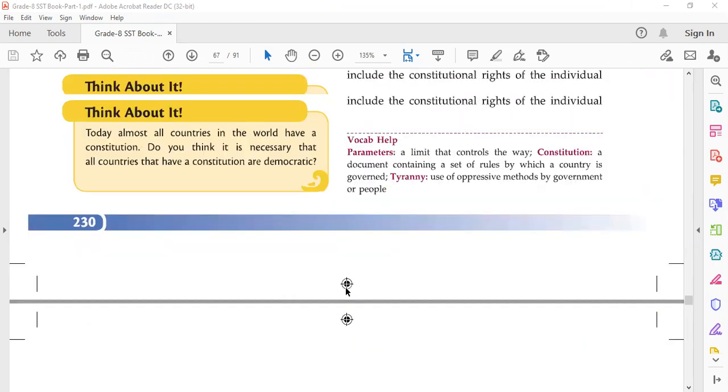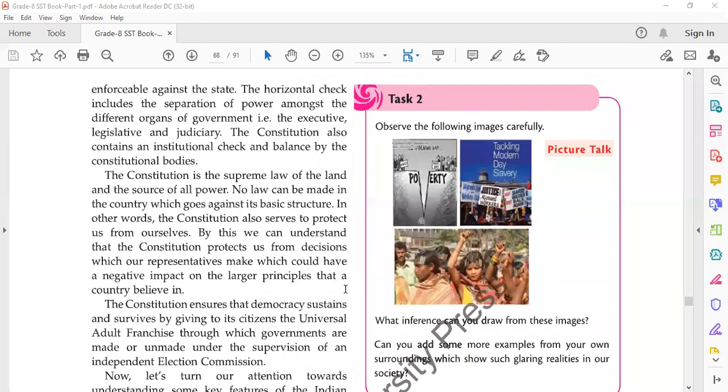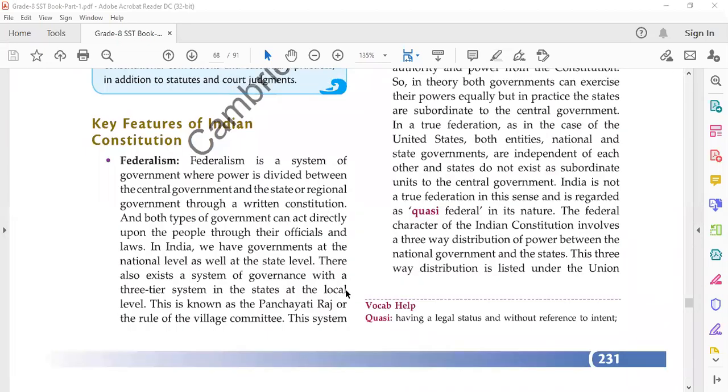So now in today's lecture we are going to study the main features, or the key features, of the Indian Constitution. Now first, the foremost feature of the Indian Constitution is federalism. So our Constitution provides for federalism in India.